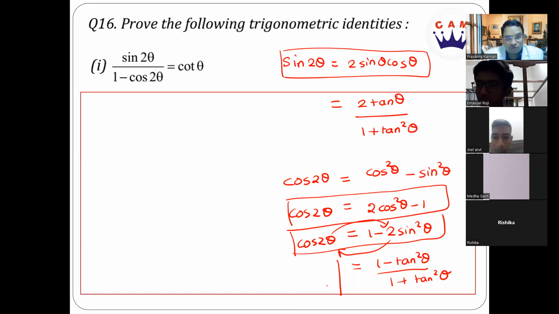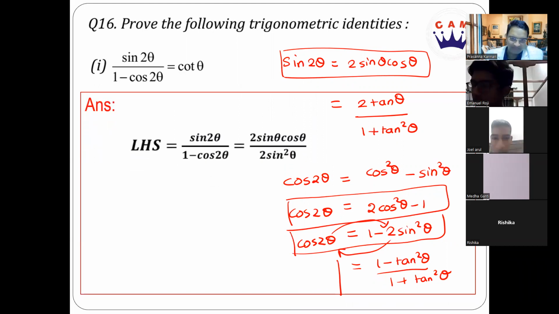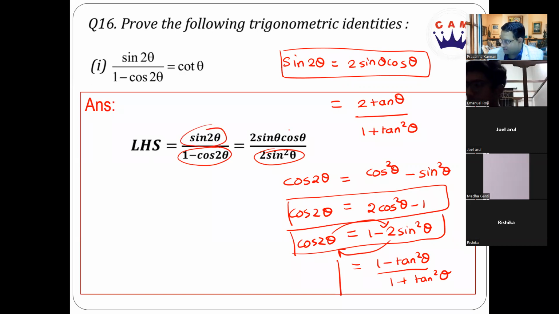So 1 minus cos 2 theta, I am writing as 2 sin square theta, and sin 2 theta as 2 sin theta cos theta. Is it clear to you?